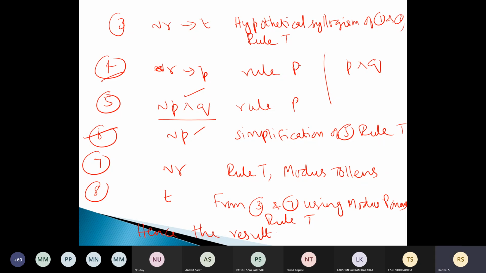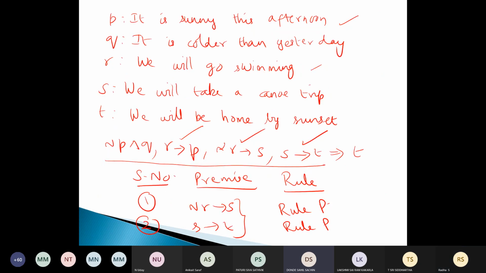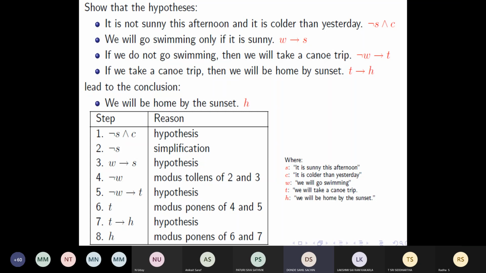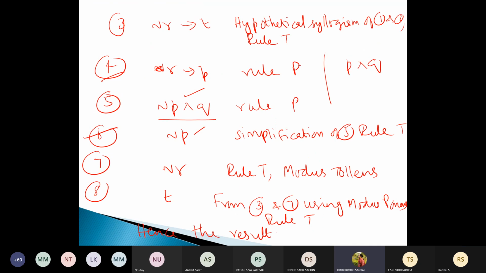Excuse me, ma'am. In the question, in the third part where we took R tends to P, if the word only is not present, means we will go swimming if it is sunny, then it would be reverse, right? Yes, yes. Okay, ma'am. Shall we move on to the next or do you still need some time? No, ma'am, understood.